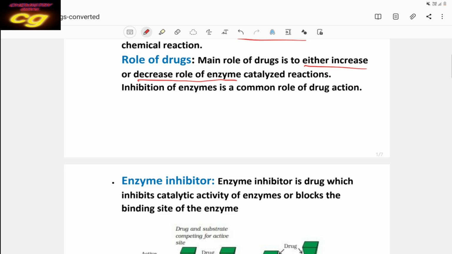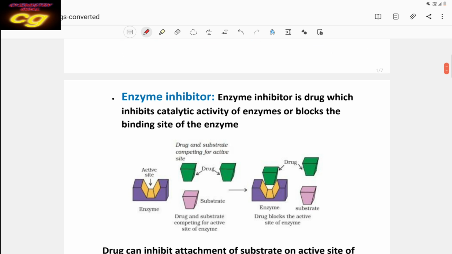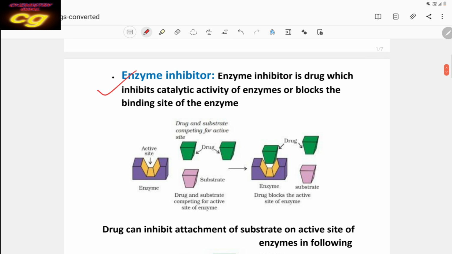Its common role is inhibition of the enzyme. How it inhibits the role of the enzyme, we will discuss. Mainly drugs act as enzyme inhibitors. The first role of a drug is as an enzyme inhibitor.